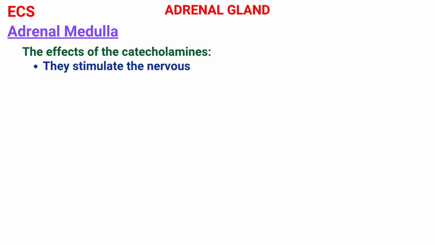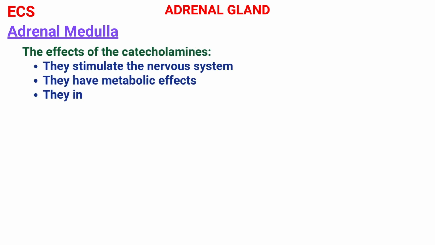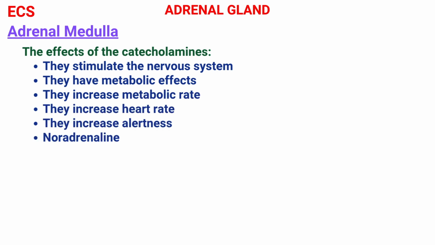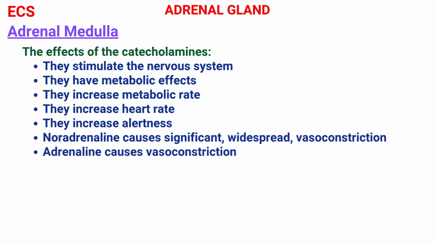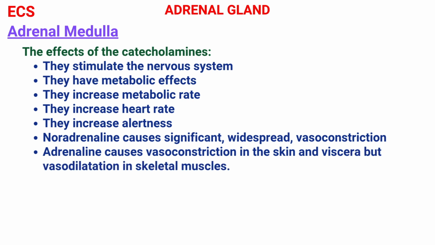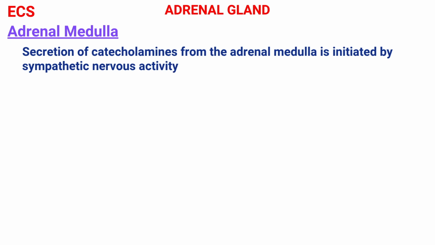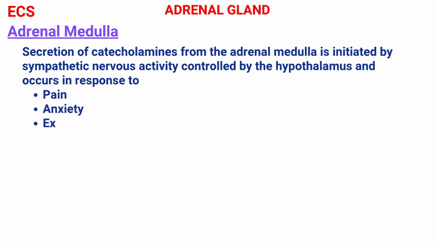What are the effects of catecholamines in our body? They stimulate the nervous system, they have metabolic effects, they increase metabolic rate, they increase heart rate, they increase alertness. Noradrenaline causes significant vasoconstriction. Adrenaline causes vasoconstriction in the skin and viscera, but vasodilation in skeletal muscles. The secretion of catecholamines from the adrenal medulla is initiated by sympathetic nervous activity controlled by the hypothalamus and occurs in response to pain, anxiety, excitement, hypovolemia, and hypoglycemia.